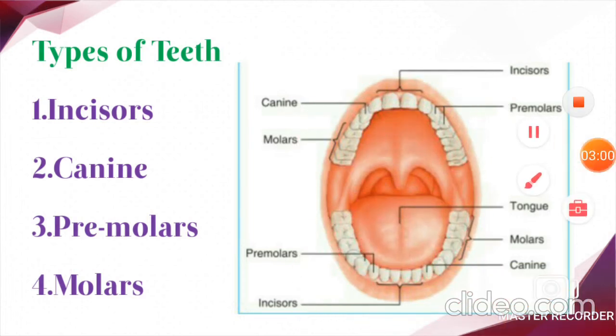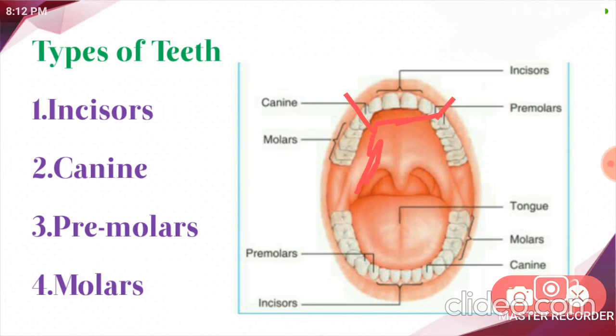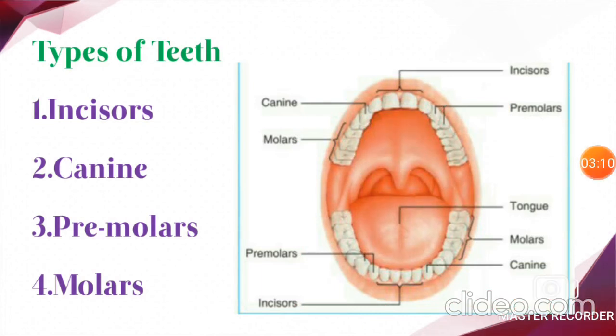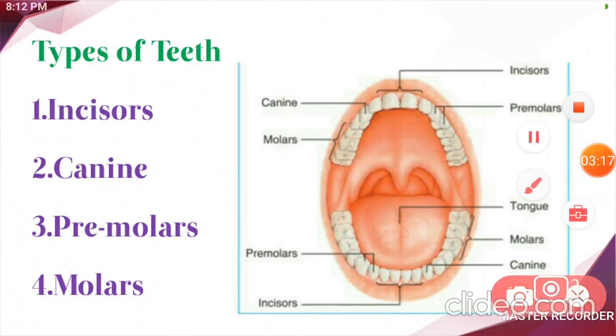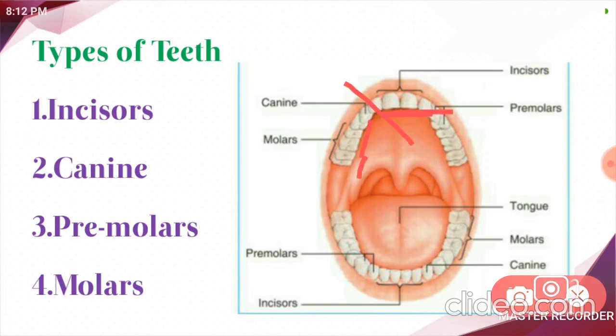Understood? Got it? Here first we have incisors and next canines. After the canines we have premolars and last we see the molars. So that is incisors, canines, premolars and molars. Each type of teeth has a different purpose to cut, tear, grind and chew the food. These are the 4 types of teeth.